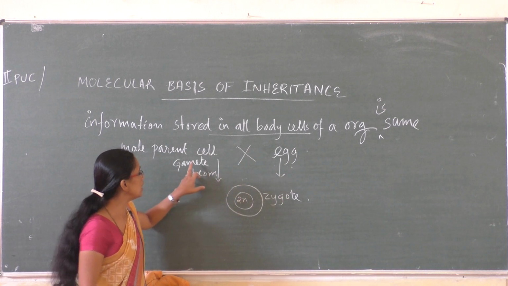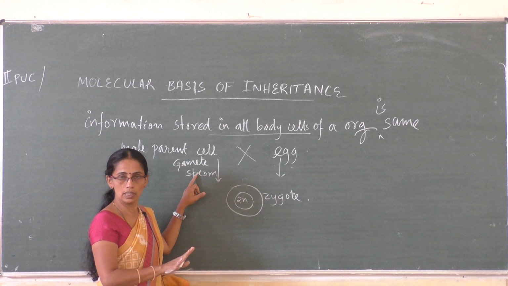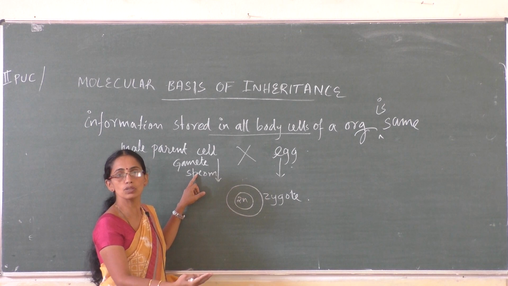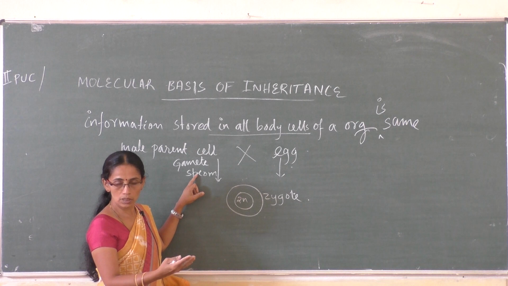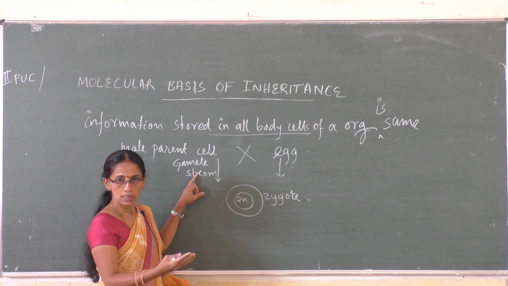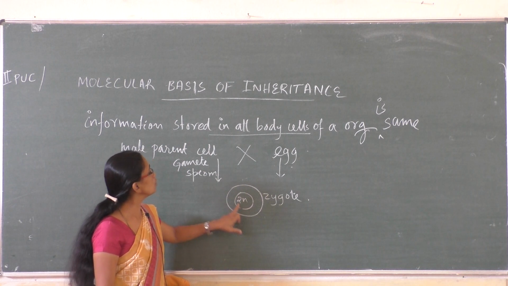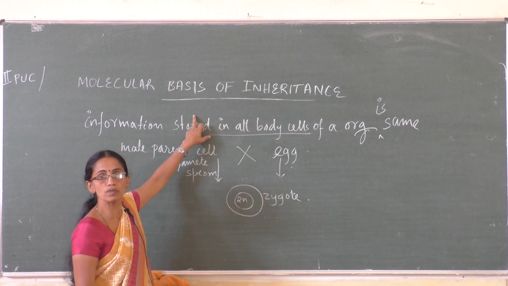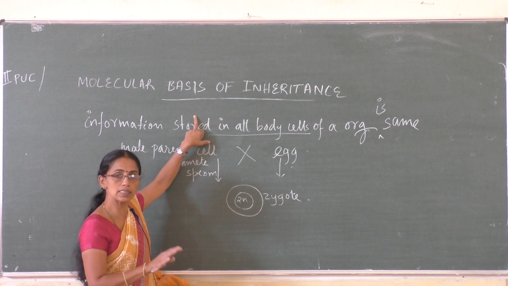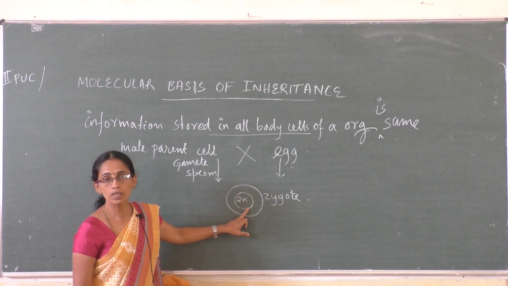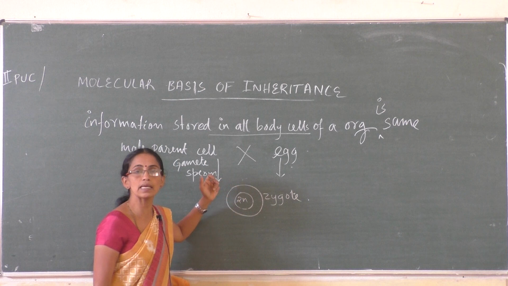Since these gametes contain information about the human being only, the zygote produced later can give rise to a human baby. So the young one produced is from the zygote, and the zygote is produced from the gametes, which in turn are produced from parents. So whatever information the parents contain, the same information is stored in the zygote, and that zygote gives rise to an individual which resembles their parents.